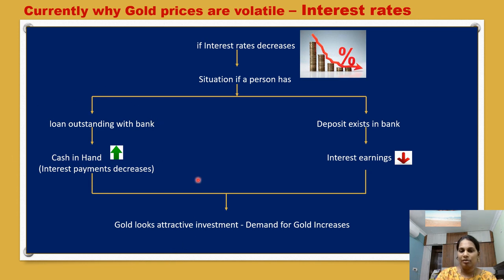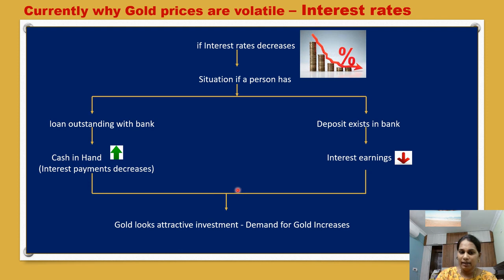This is one example. If we go in the other direction, one person has a deposit in a bank. Earlier the bank was going to pay him at the rate of 5% interest on the deposit. Currently the bank has decreased the interest rate to 2%, so he is losing 3,000 rupees on his investment. So he will see, now I am getting low income from these deposits. What is the other alternative for me to invest? He is also looking for other alternatives for investment. The person who has the loan also sees extra money available in his hand, so he is also looking for other investment.